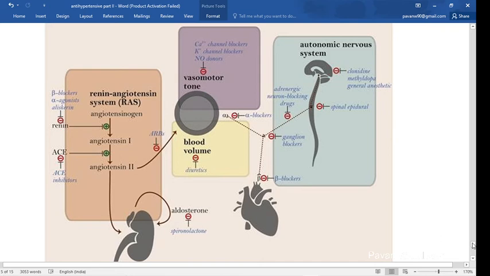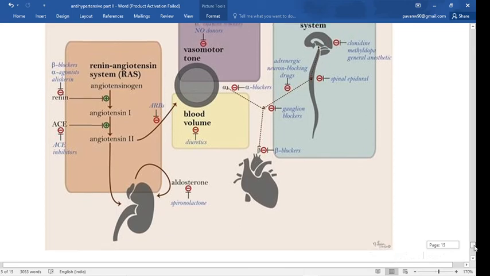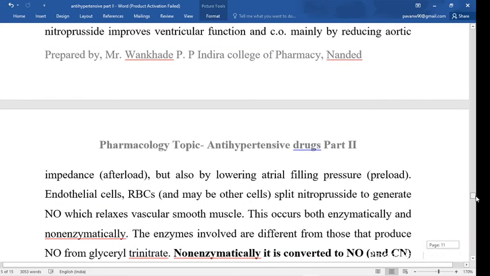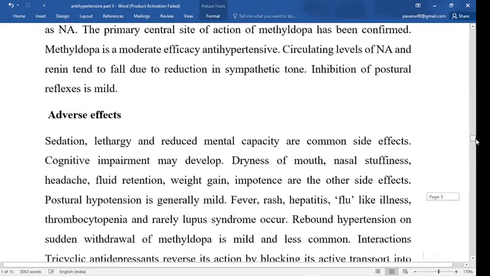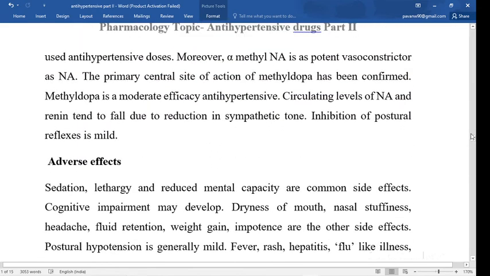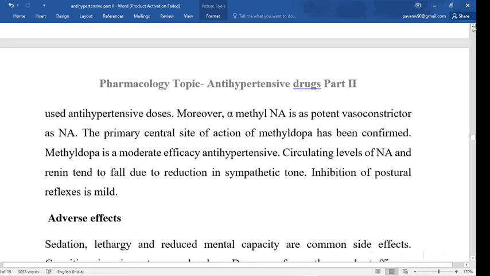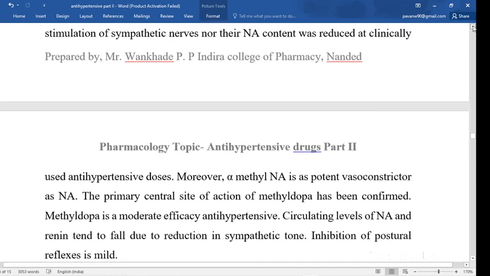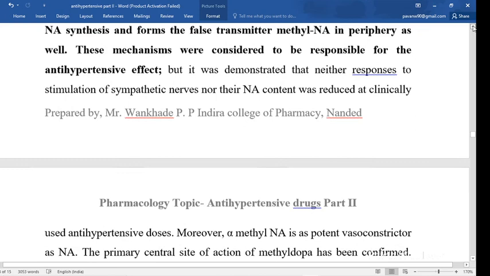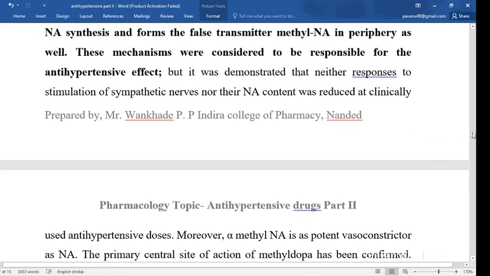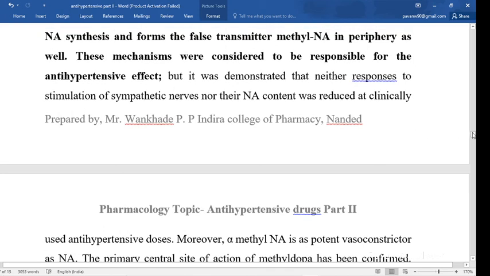So these are the drugs which are used in treatment of hypertension. Students must understand that these categories of drugs are also used in various severe disorders such as angina pectoris, cardiac arrhythmia, and congestive heart failure. So you must understand this category of drugs.